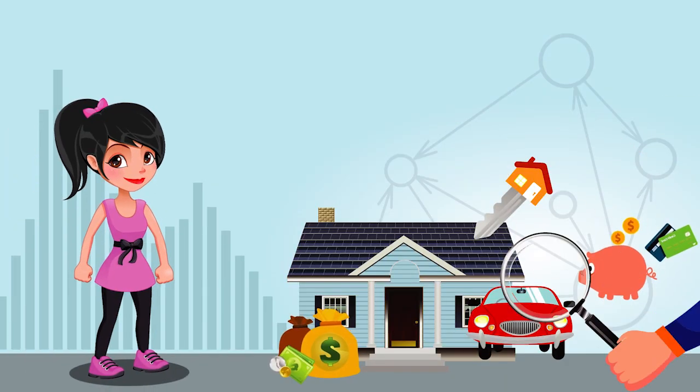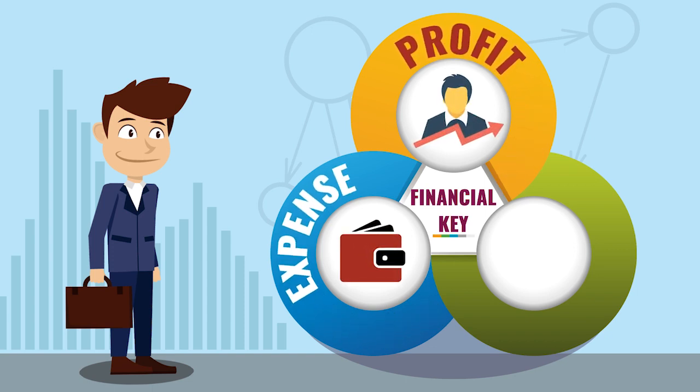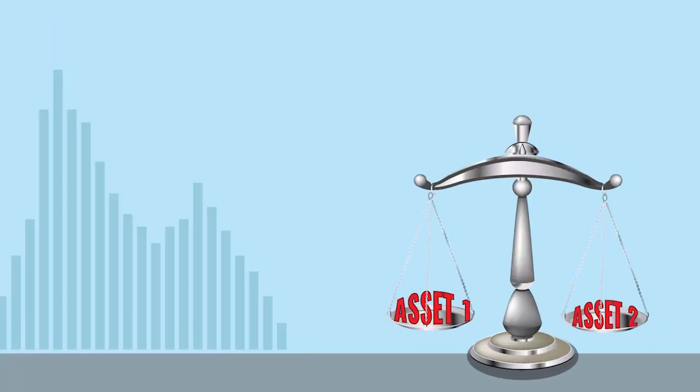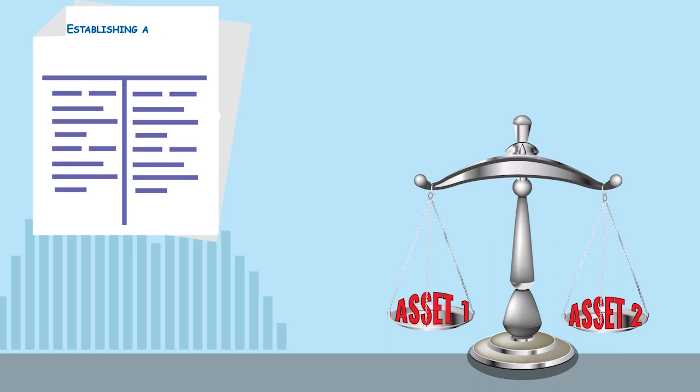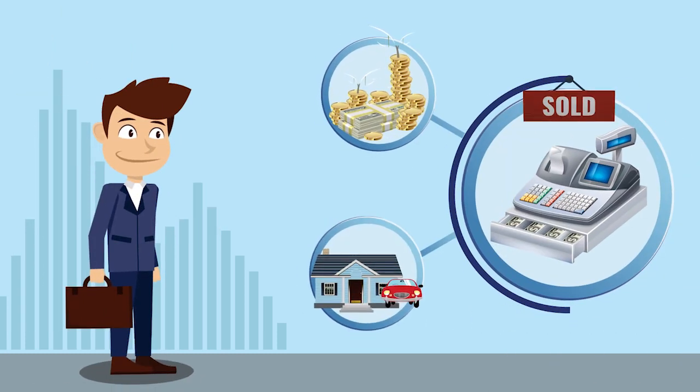But how can you help me in taking a financial decision? When you are analyzing a company, you will look at key financial items like profit, expense, revenue, etc. But you cannot compare pure numbers. But I compare two aspects of financial statement by establishing a measure of relationship between the two variables, thus making interpretation easier. For example, the relationship of profit to sales, or say asset to sales.